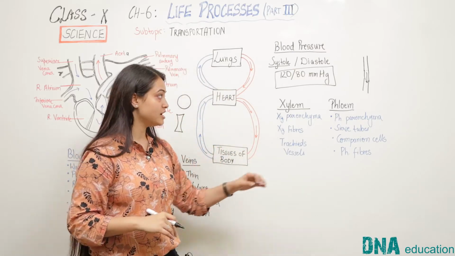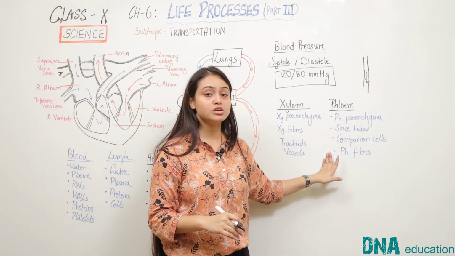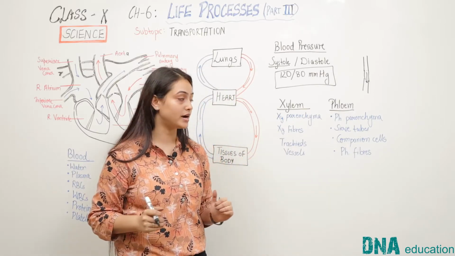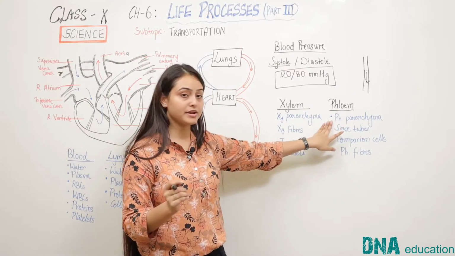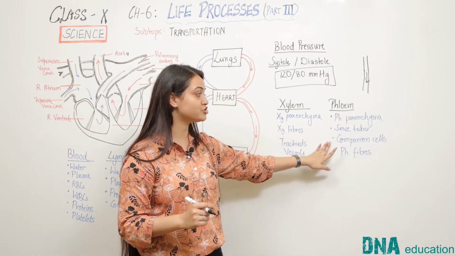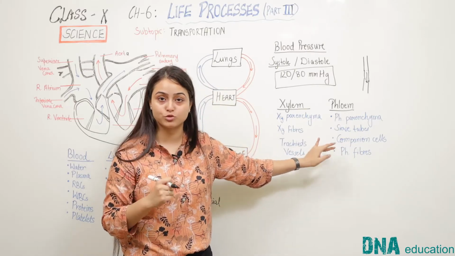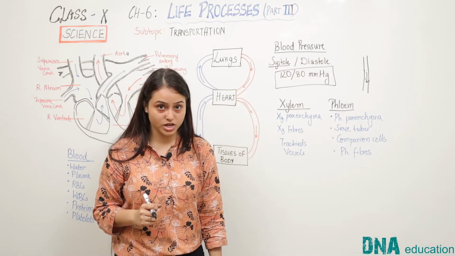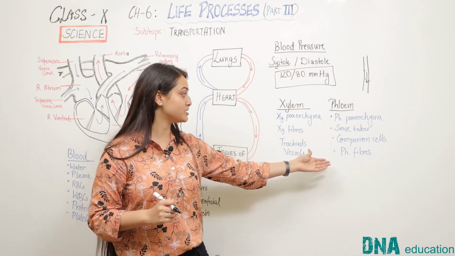Similarly, phloem is the tissue which transports food substances from leaves to all body parts. It also contains phloem parenchyma, which stores food. Sieve tubes and companion cells, which are hollow fibers again for the transport of materials, and phloem fibers, which have a supportive role. This is all about transportation in plants.